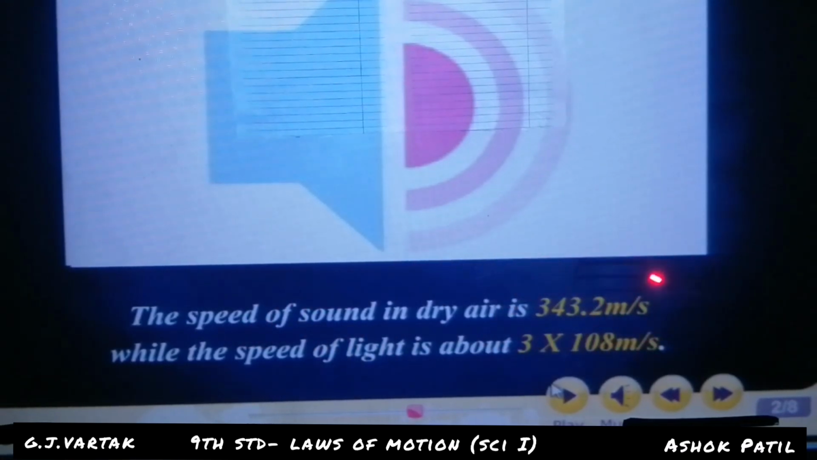This is the speed of sound in dry air, while the speed of light is about 3 times 10 raised to 8. This is not 10 to the 8 in the wrong place; it is 3 times 10 raised to 8 meters per second. Look here: the speed of sound is less than the speed of light.